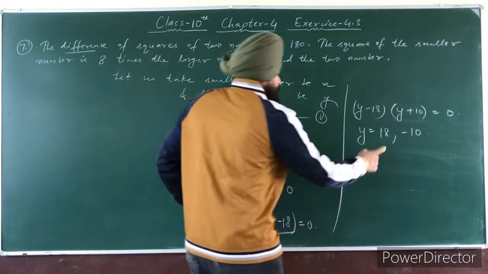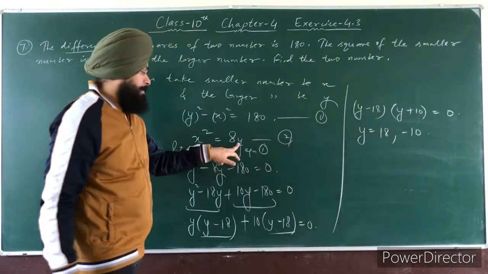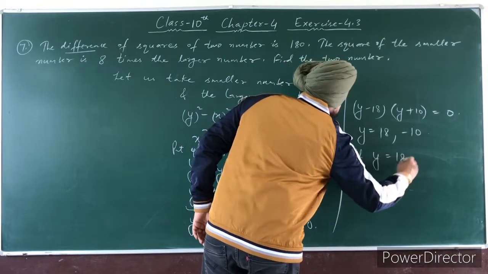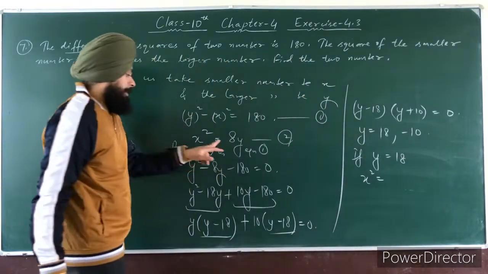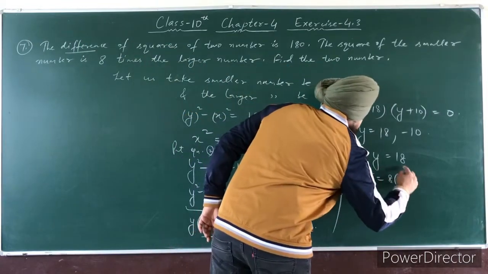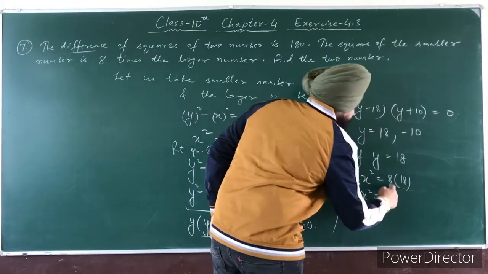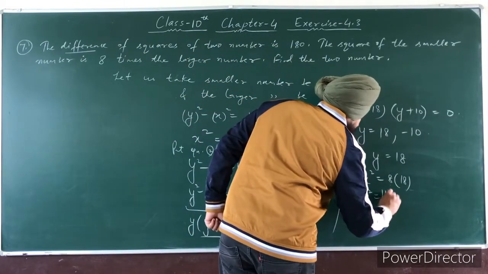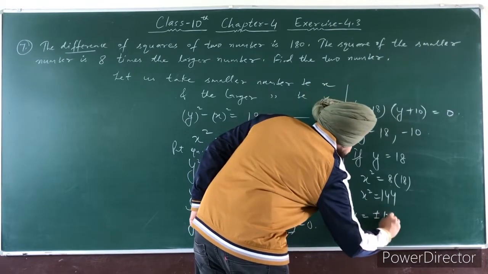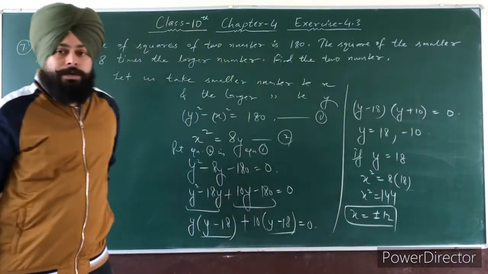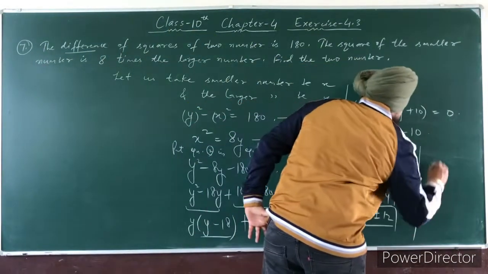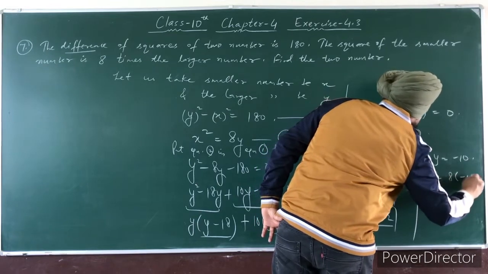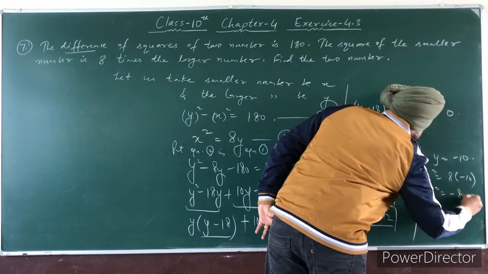So we'll check here. If you take y as 18, then what is x? If y is 18, then x squared is equal to 8y. Y is 18, so 8 into 18 is 144, and the value of x is plus minus 12. If you take y as minus 10, then x squared is 8 into minus 10, minus 80.